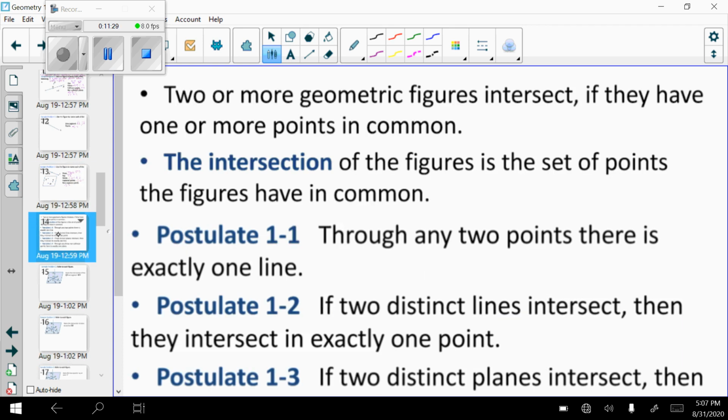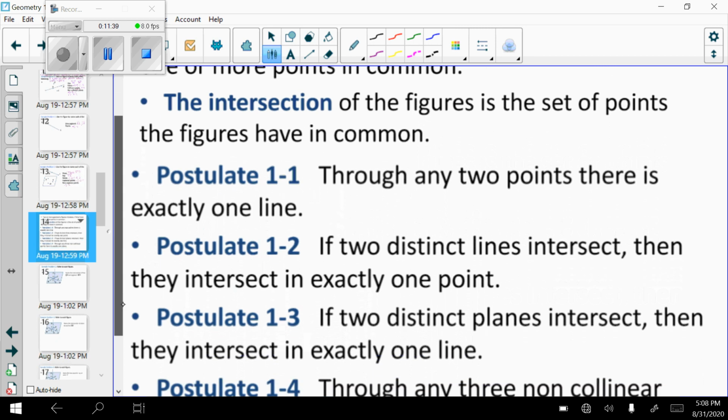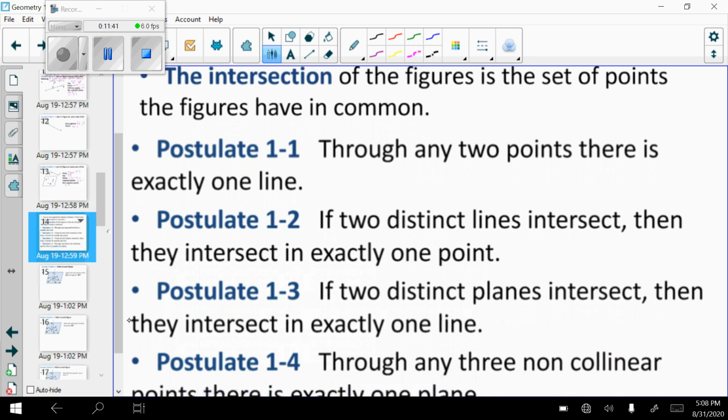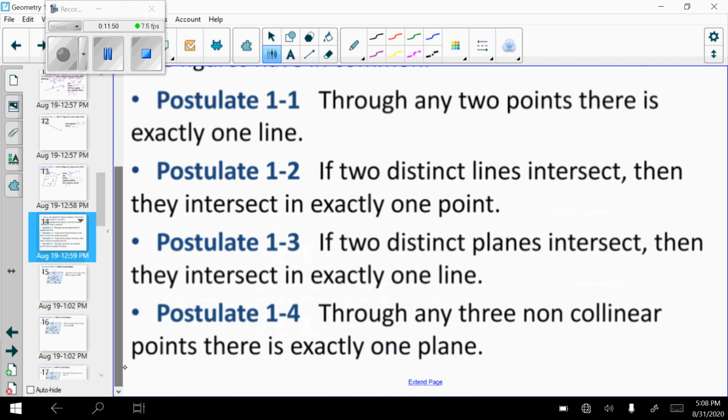2 or more geometric figures intersect if they have 1 or more points in common. The intersection of the figures is the set of points that they will have in common. We have some postulates. A postulate is simply something that we cannot prove, but we accept to be true. We've already talked about this first postulate. Through any 2 points, there's exactly 1 line. The next postulate tells me if 2 distinct lines intersect, they intersect in exactly 1 point. So if I draw 2 lines crossing each other, where they intersect is 1 point.